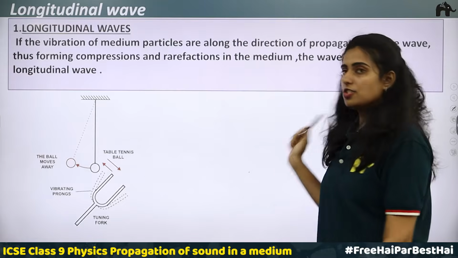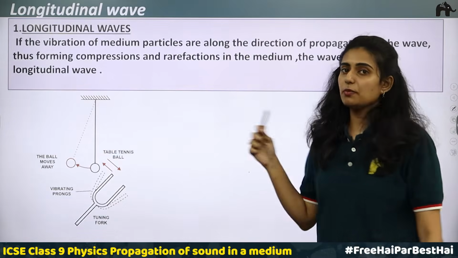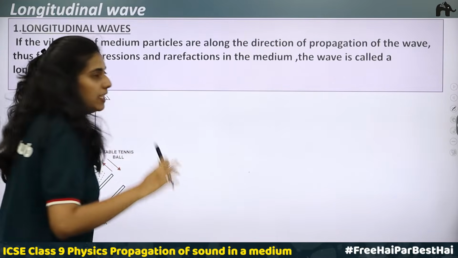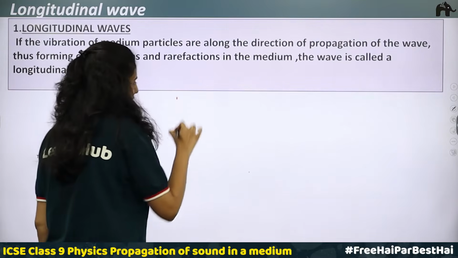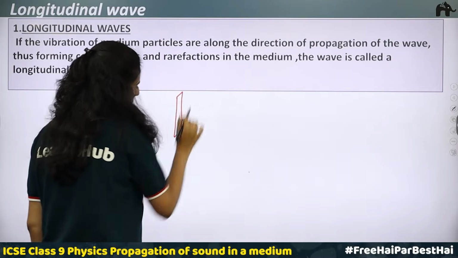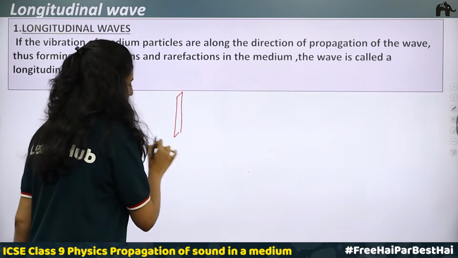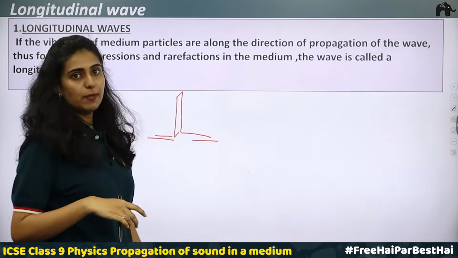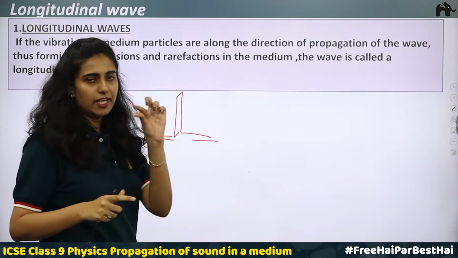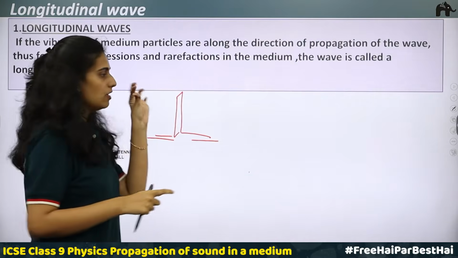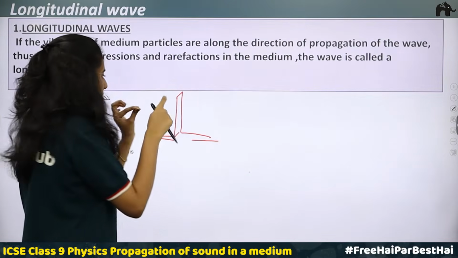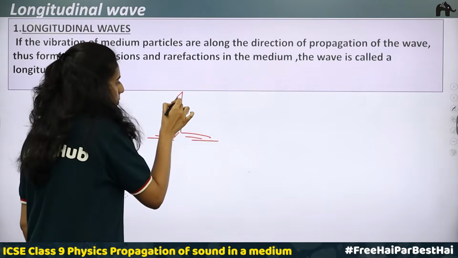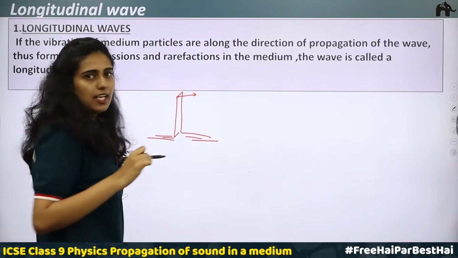First, we will discuss longitudinal waves. An example of a longitudinal wave is a vibrating tuning fork. So, we will discuss an experiment. Take a metal strip. One end of it is kept in a vertical position and fixed somewhere, and the other end is made to vibrate. For example, you take a blade, hold one side with your hand and make the other end vibrate. Similarly, here one end is fixed and the other end is made to vibrate. Vibrate means you are pulling it to one side and then releasing it.